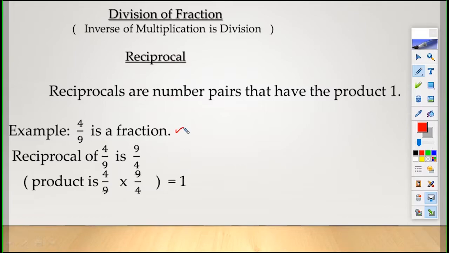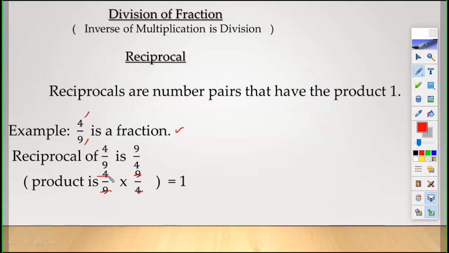For example, 4/9 is a fraction. What is the reciprocal of 4/9? 9/4. Here 4 is the numerator, 9 is the denominator. For the reciprocal, the upper number comes down, the lower number or denominator goes up, just opposite. The reciprocal of 4 by 9 is 9 by 4.